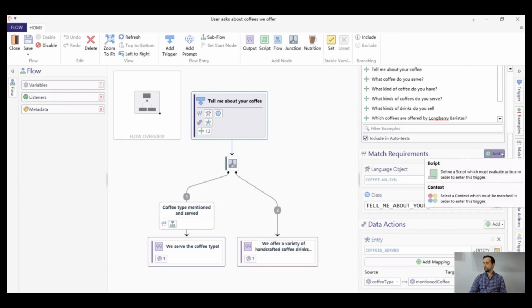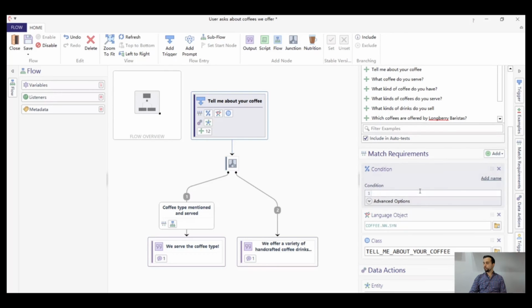We will add now the condition match requirement, make reference to the annotation of the class by the %, $, and the name of the class, Tell me about your coffee, dot top intent.